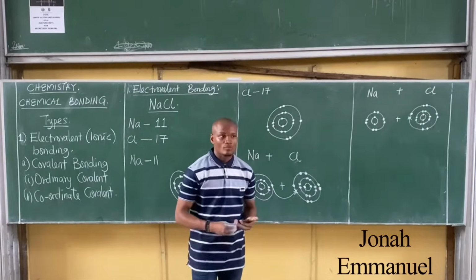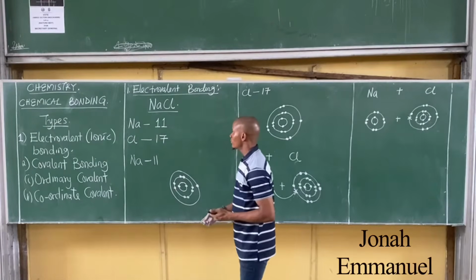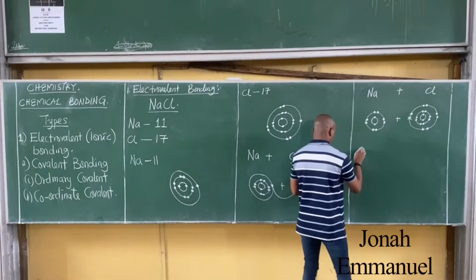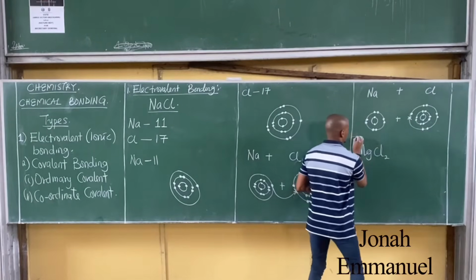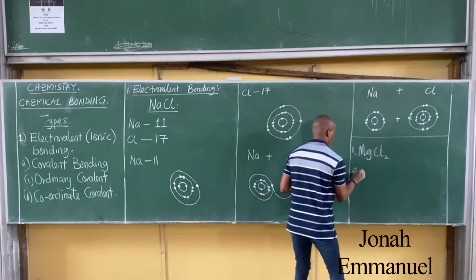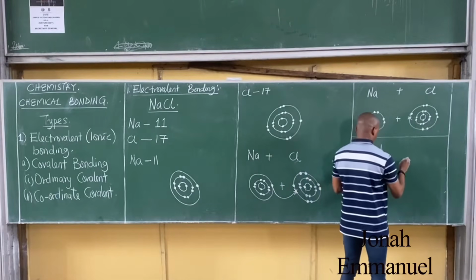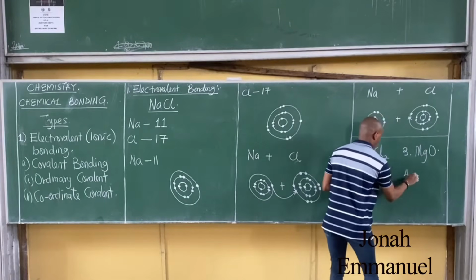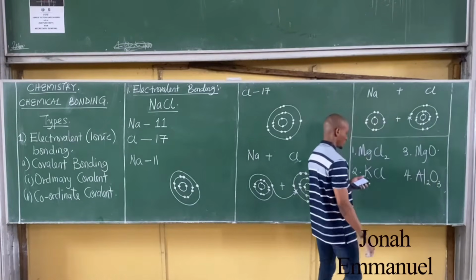Check out other examples of electrovalent bonding occurs in compounds such as you have this, you have this, you have this.